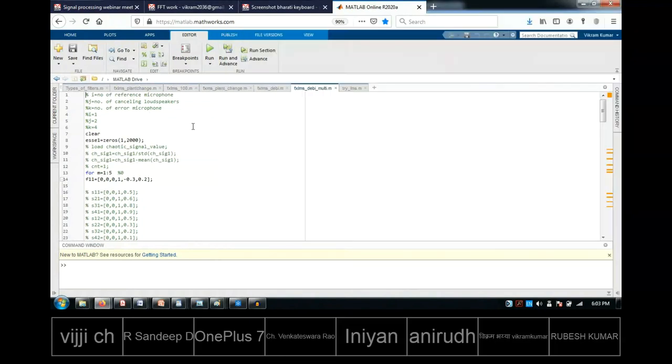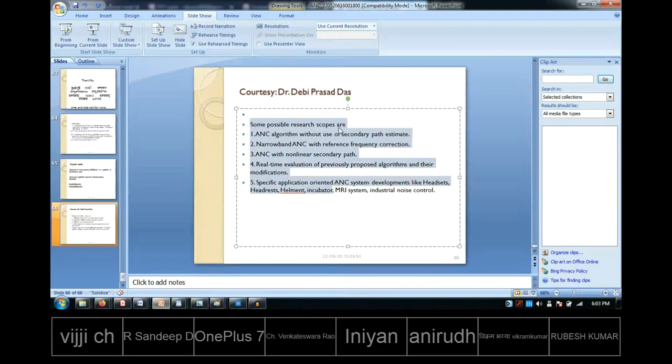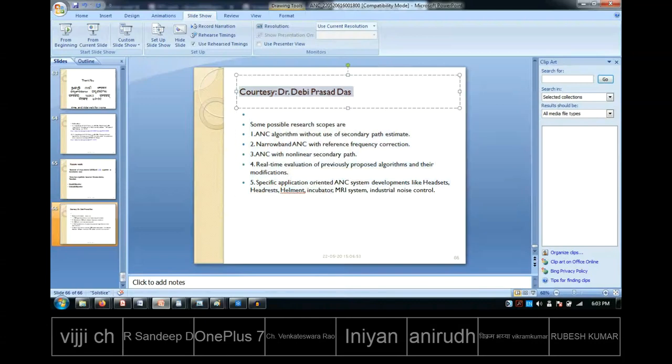Then what I will do is, anyhow, I'll go with the program. But before that, let me show you some places where you can find more. He is one of the eminent persons in India. At least note down his name. He is working in Bhubaneswar, in one of the CSIR labs. You can type this person's name and ANC on the internet.